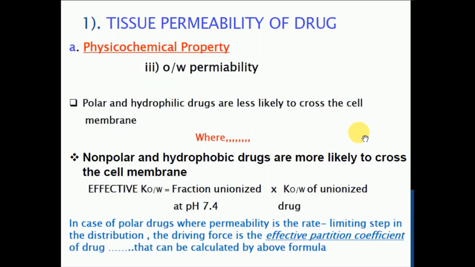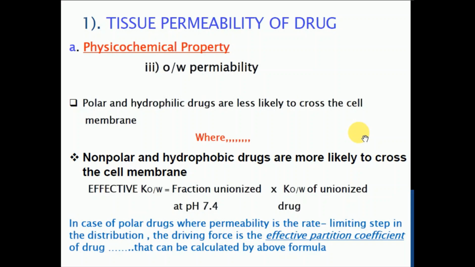Now the next factor is the lipophilicity of the drug molecule. The drug pKa may be suitable, but if the drug is not sufficiently lipophilic, then ultimately the passage of the drug is not easy. Suppose a hydrophilic drug remains in the unionized form, and the lipophilic character of that hydrophilic drug is very less. Even in the unionized form, it cannot easily permeate. So the drug should possess sufficient lipophilicity.